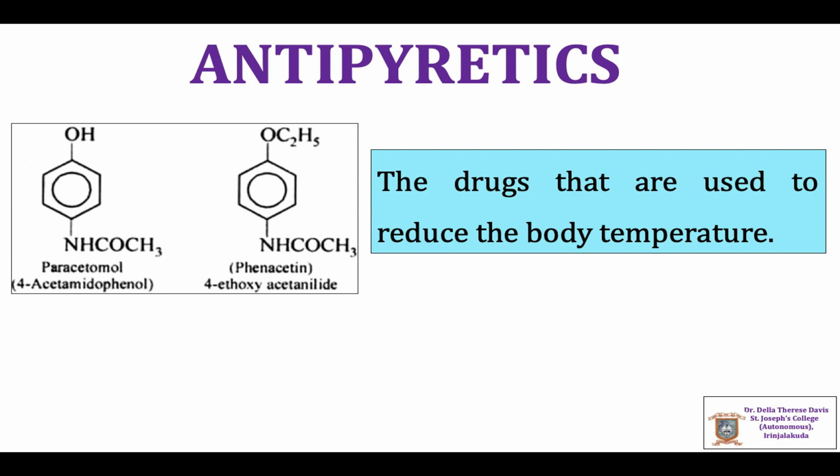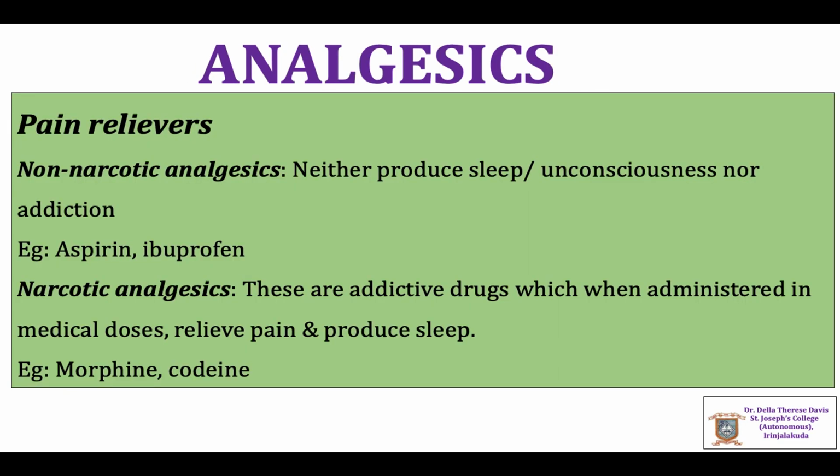Next come different classes of drugs. First one is antipyretics. The drugs that are used to reduce the body temperature are called antipyretics. Examples include paracetamol, phenacetin, etc. Analgesics are drugs that relieve pain.